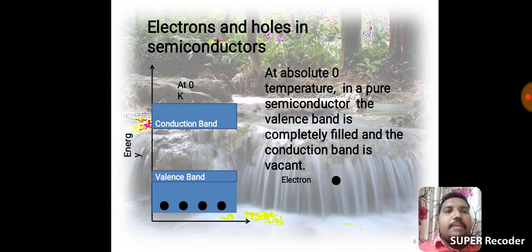Okay, electrons and holes in a semiconductor at 0 Kelvin temperature, at absolute 0 temperature. In a pure semiconductor, the valency band is completely filled and the conduction band is vacant. The conduction band is empty. Okay, if we supply a very small amount of energy, the valency band electron easily moves from valency band to conduction band.